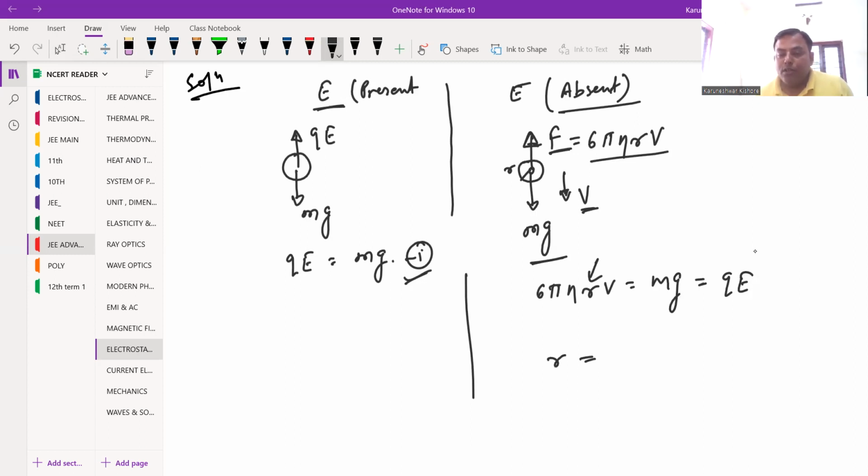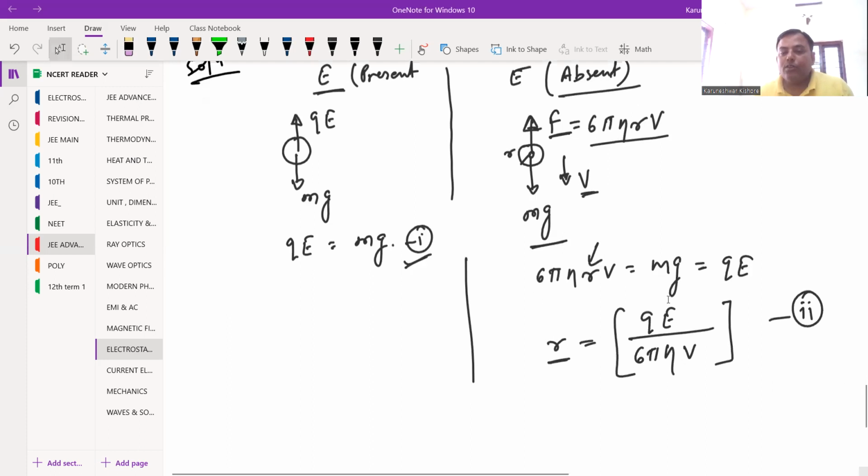coefficient of viscosity, and V is the terminal velocity acquired. So it is QE divided by 6 pi eta and then V. So this value we can apply here for the radius of the sphere. This is equation 2 I am assuming. Now we are actually looking for